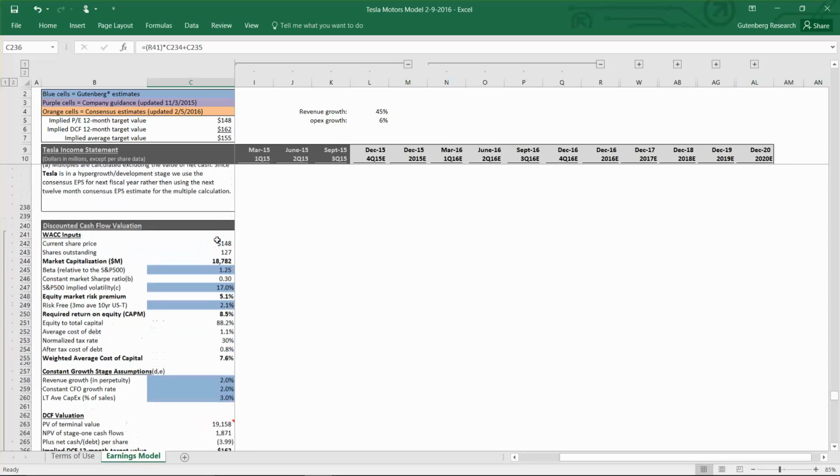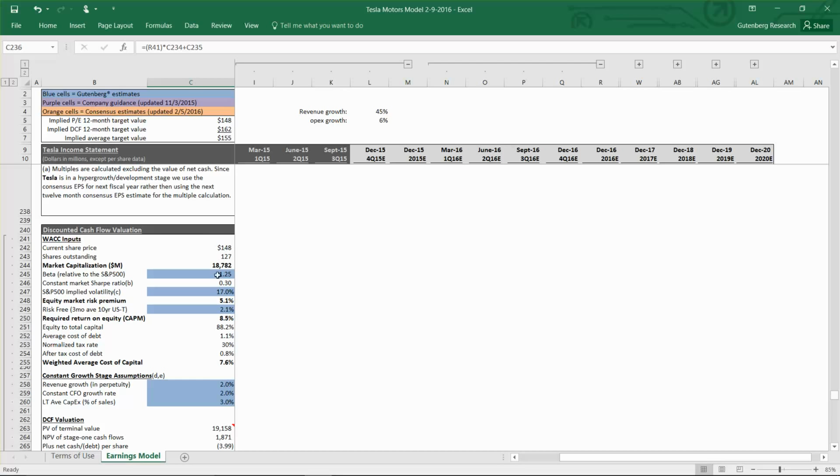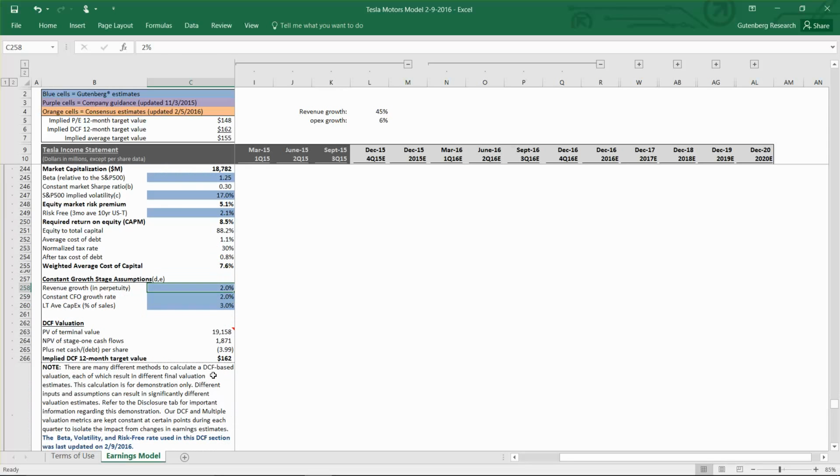Then for our discounted cash flow valuation, we're using a beta of 1.25, an equity risk premium of 5.1%, and a weighted average cost of capital of 7.6% with a 2% constant growth rate for the terminal value. And that gets us to a 162 valuation. And then the 50-50 weighting of the two approaches is 155.